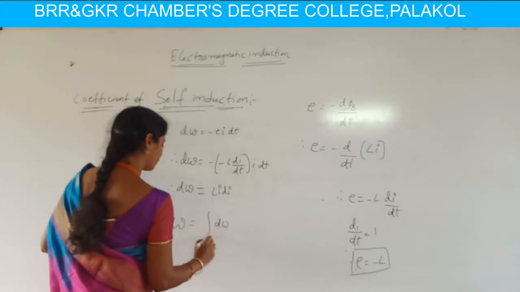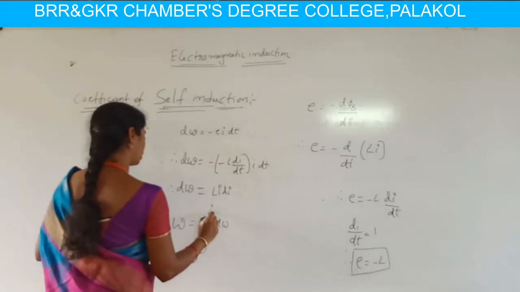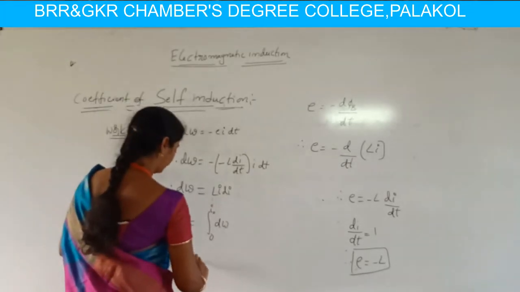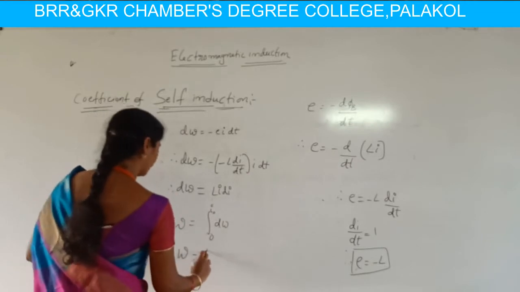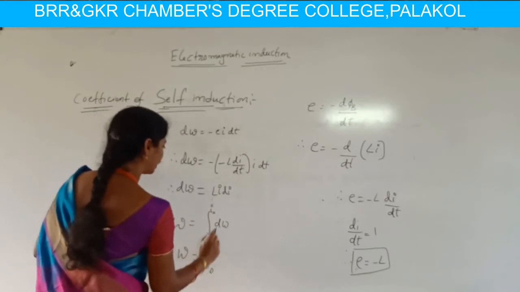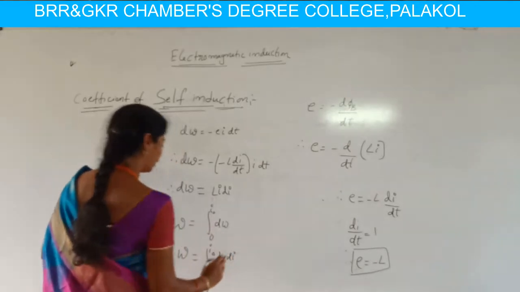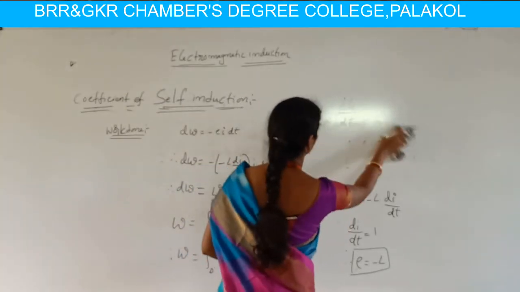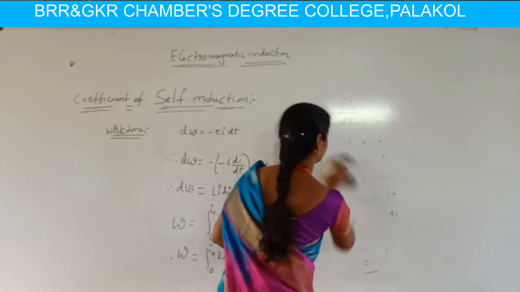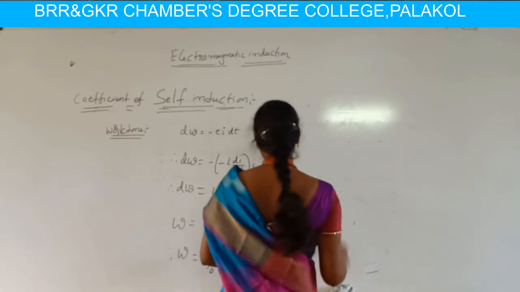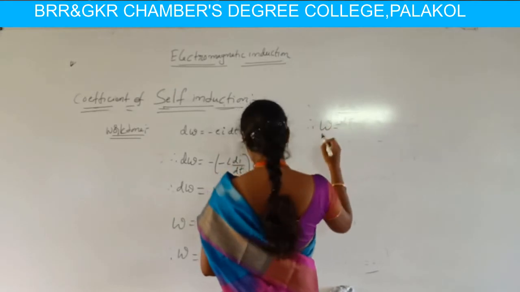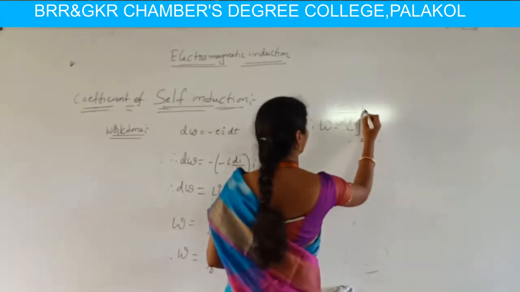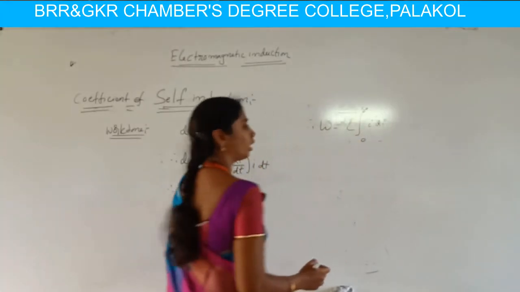Integrating dW with the current going from 0 to I naught, we have W as the integral from 0 to I naught of Li di. Here the L value is constant, hence we write it before the integration. W is L into the integral from 0 to I naught of I di.